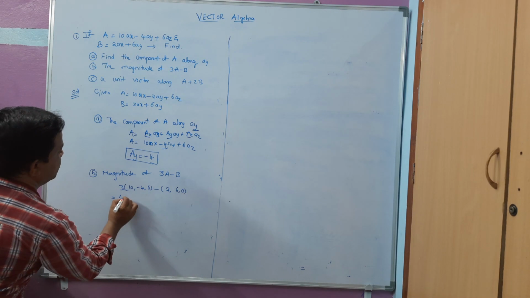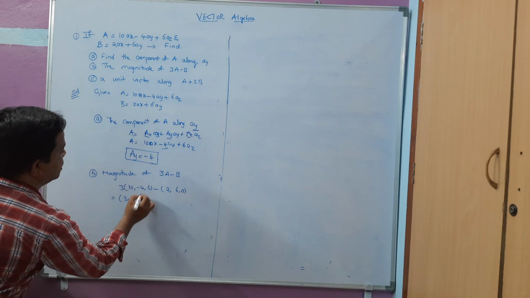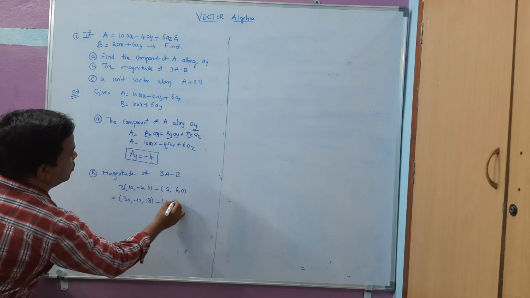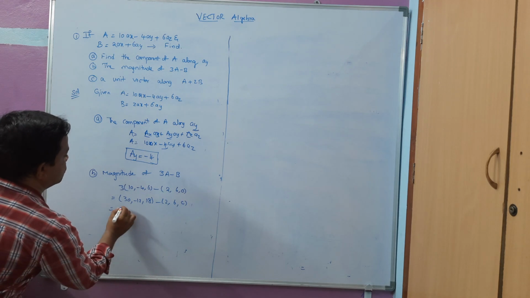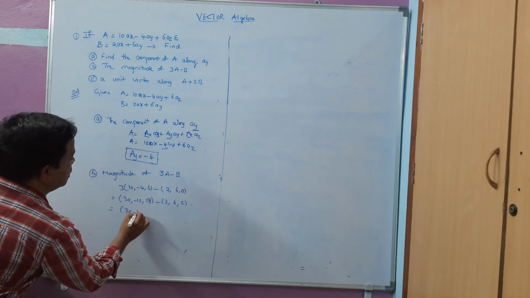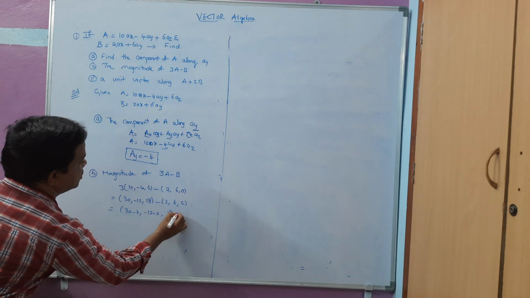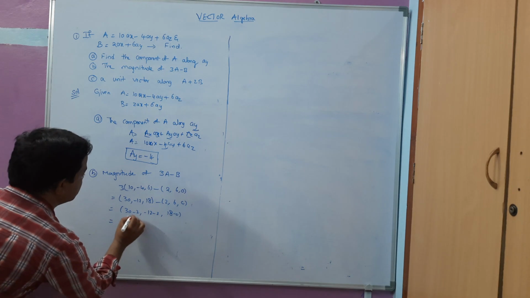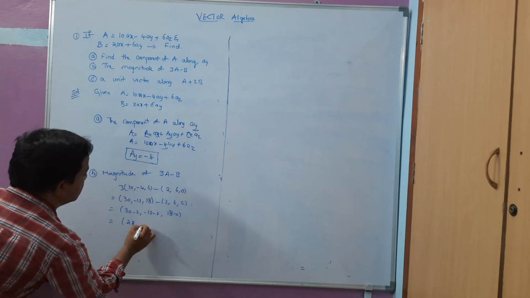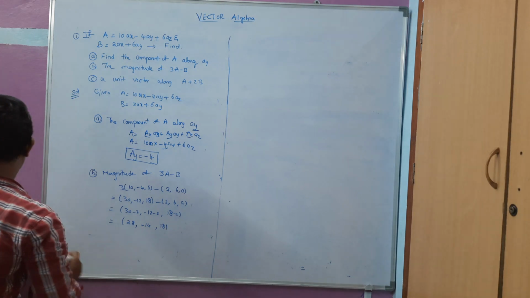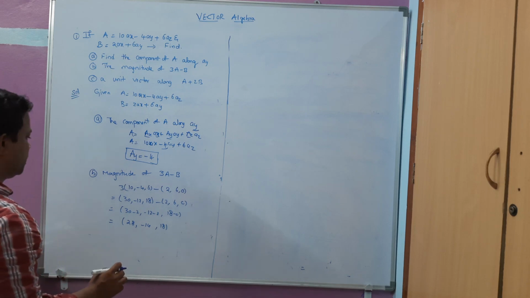So it will come 30, 4 threes are minus 12, 6 threes are 18, minus 2, 6, 0. So it will give me 30 minus 2, minus 12 minus 2, 18 minus 0. So it will be giving me 28, minus 14 and 18. Now I have to take the magnitude of this one.